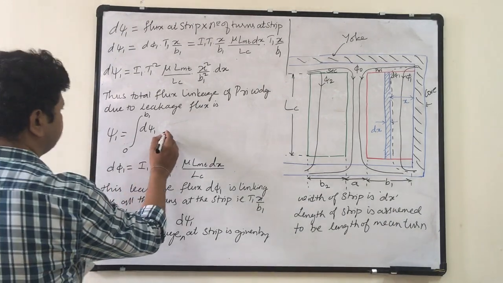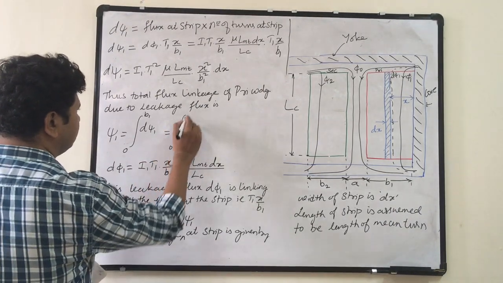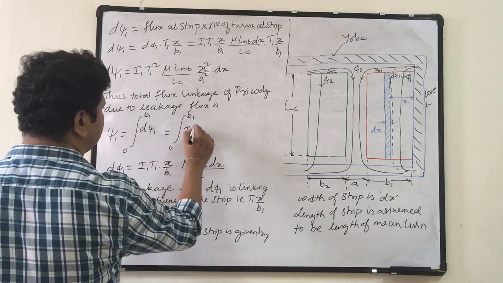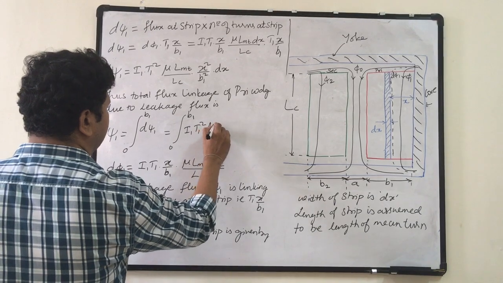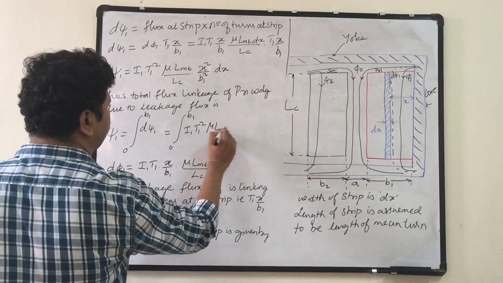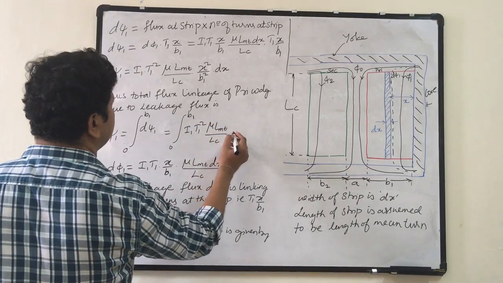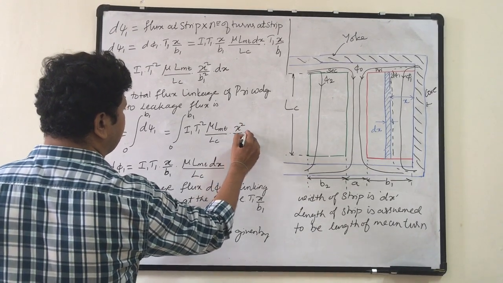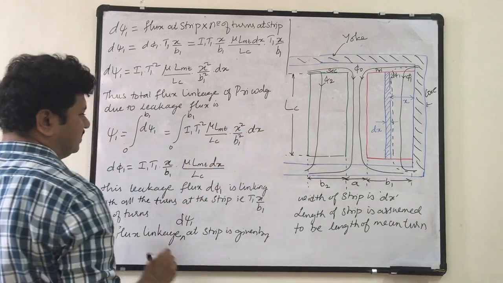Now this is equal to integration 0 to b1, d psi 1 is I1 T1 square mu LMT upon LC into x square by b1 square into dx.